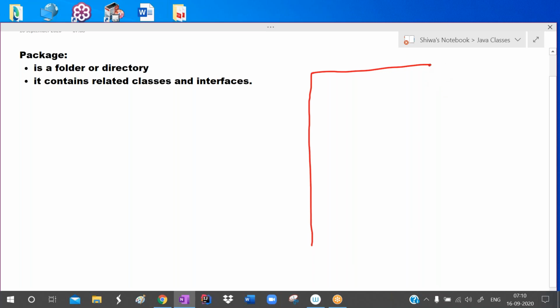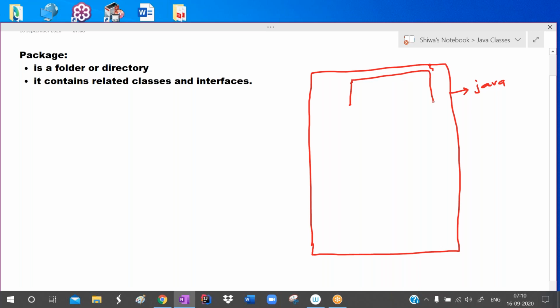Already we used these packages. Assume that this is a folder. Folder name is Java. In the Java folder, another folder is there. This folder name is lang.